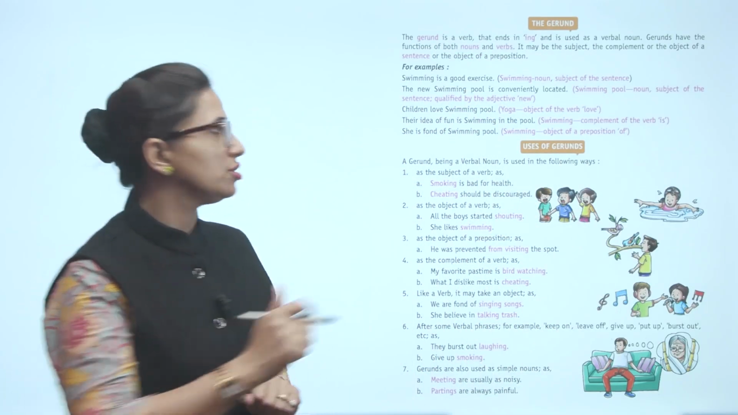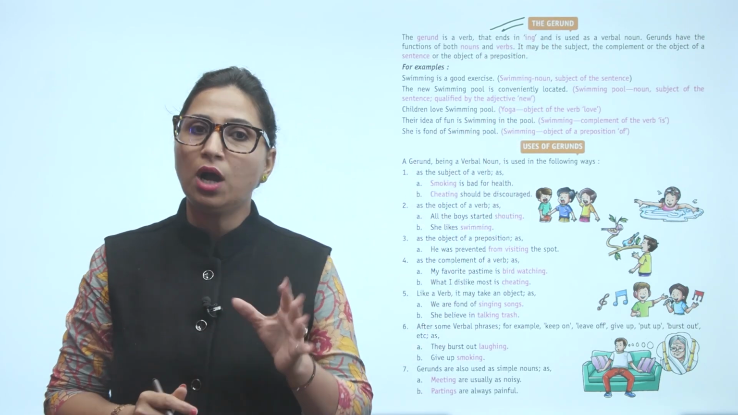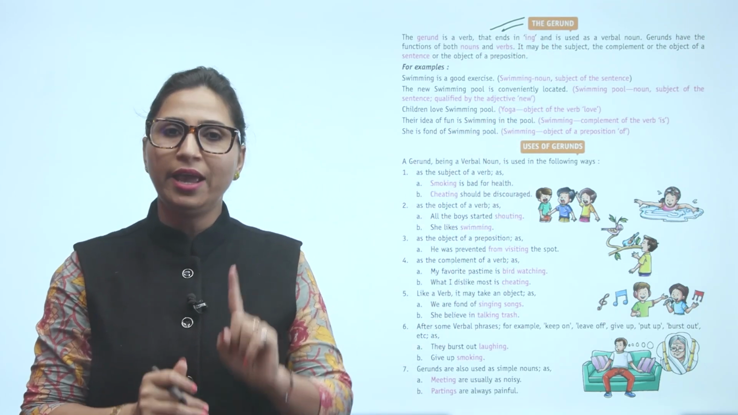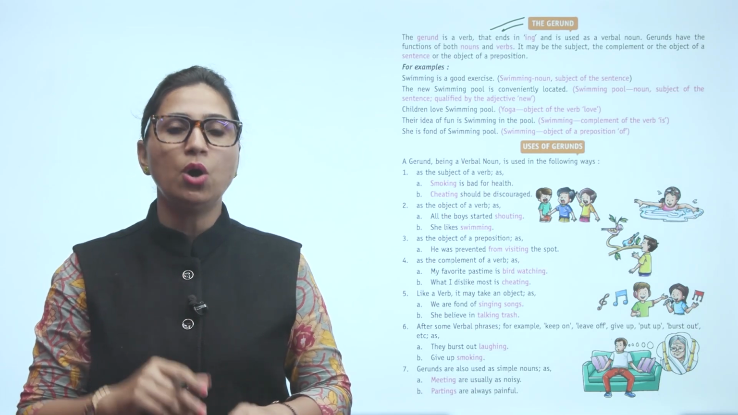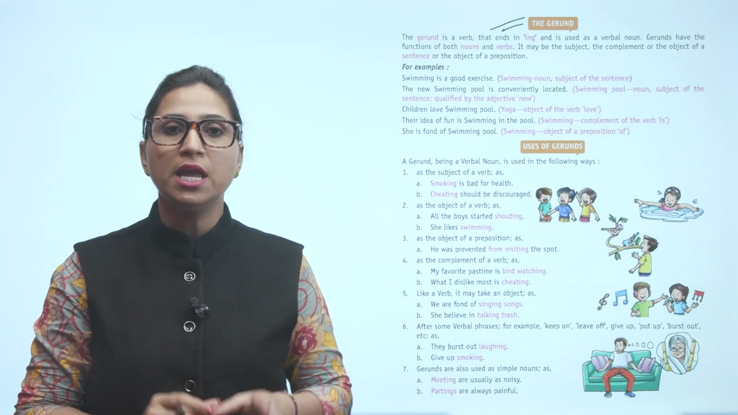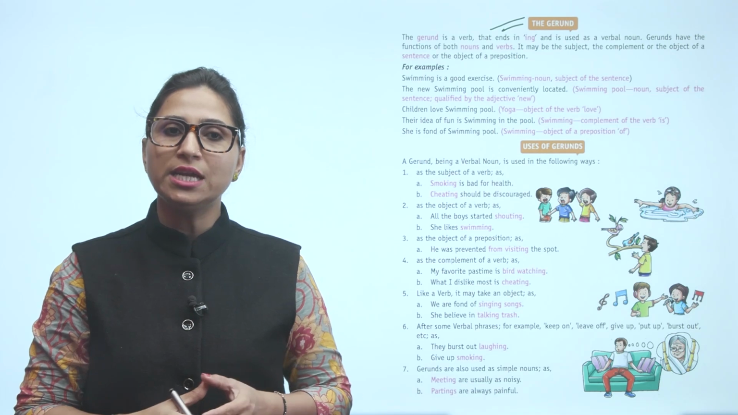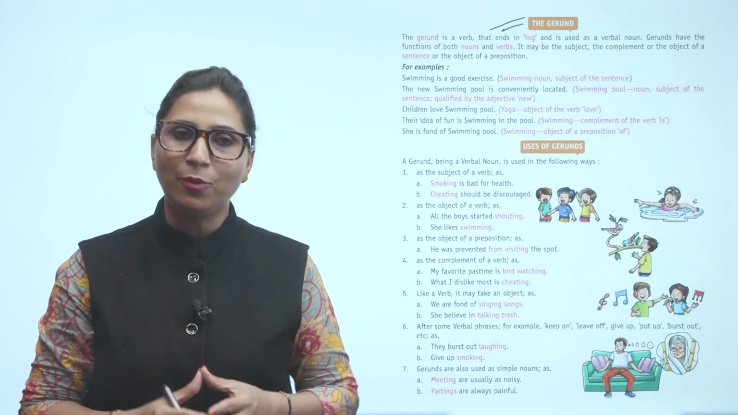Next है gerund. So हम पढ़ने वाले हैं the gerund. Gerund क्या होते हैं? Gerund is a verb that ends in ing and is used as a verbal noun. Gerund has the functions of both nouns and verbs. It may be the subject, the complement or the object of a sentence or the object of a preposition.